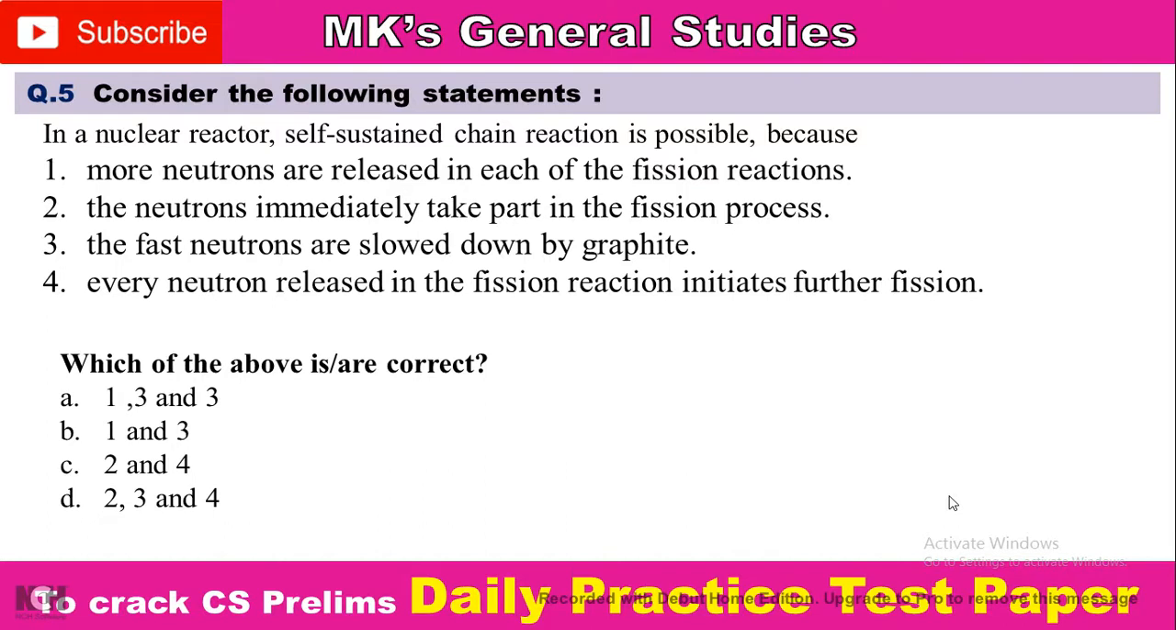Next question: consider the following statements. In a nuclear reactor, a self-sustained chain reaction is possible because: 1, more neutrons are released in each of the fission reactions; 2, the neutrons immediately take part in the fission process; 3, the fast neutrons are slowed down by graphite; 4, every neutron released in the fission reaction initiates further fission. So which of the above are correct?